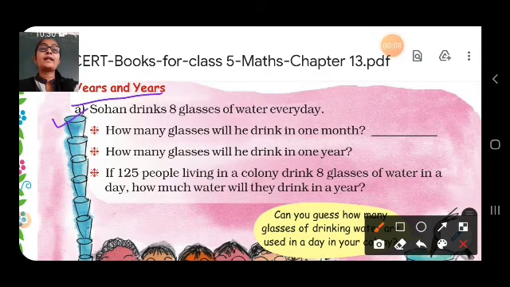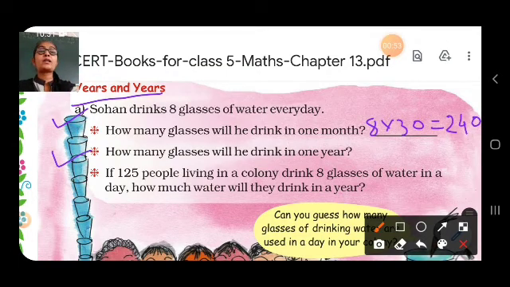Sohan drinks 8 glasses of water every day. How many glasses will he drink in 1 month? So students, how many days are there in 1 month? 30 days or 31 days, but we will take here 30 days. So 8 glasses into 30 is equal to 240 glasses. So Sohan will drink 240 glasses in 1 month.